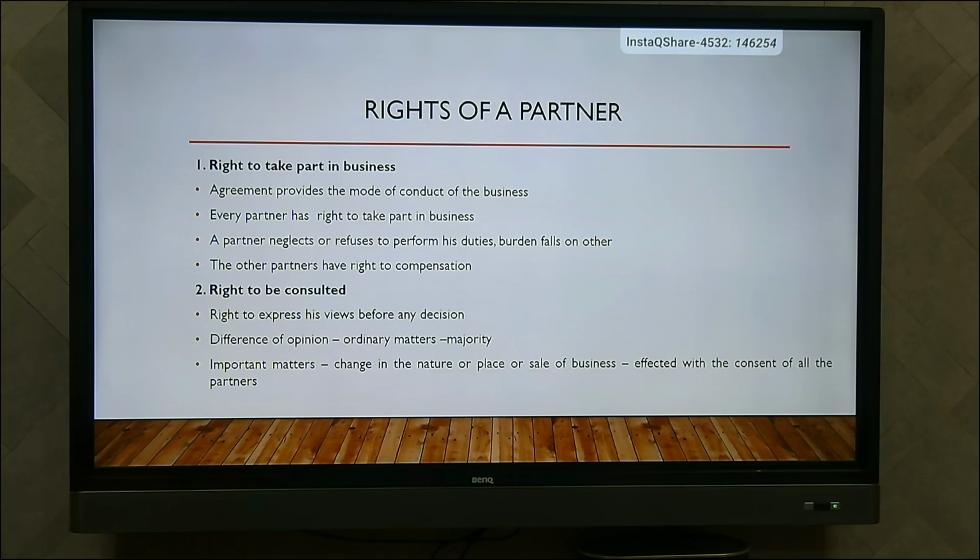In the case of important matters, suppose they want to change the nature of the business or the place of the business, or regarding the sale of a business firm, then each and every partner's consent is necessary. Here the majority will not be considered.